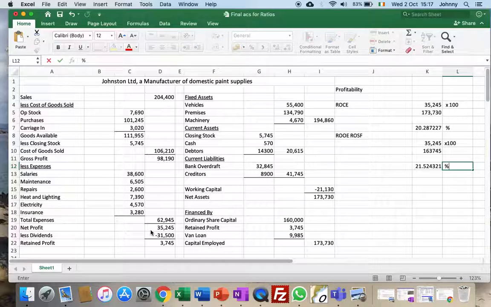And again, the shareholders would be very happy because they could have put their 163,000 into a bank and they would have got maybe 2 or 3%, but instead they put it into the business and they got 21%. So this is a very profitable business.